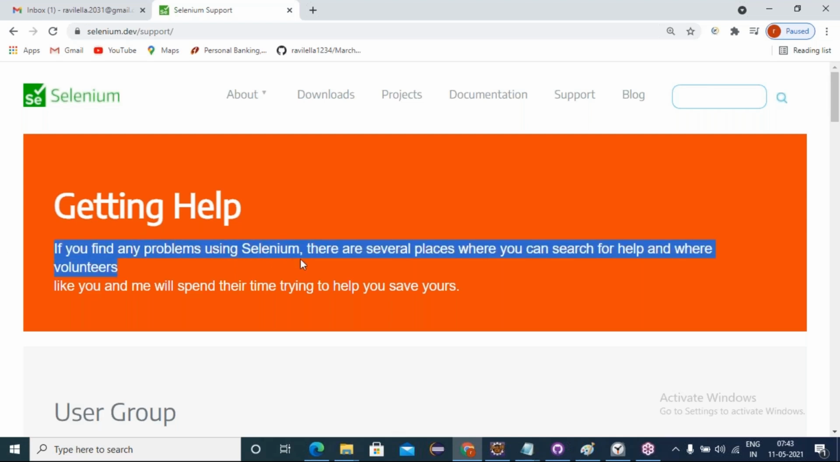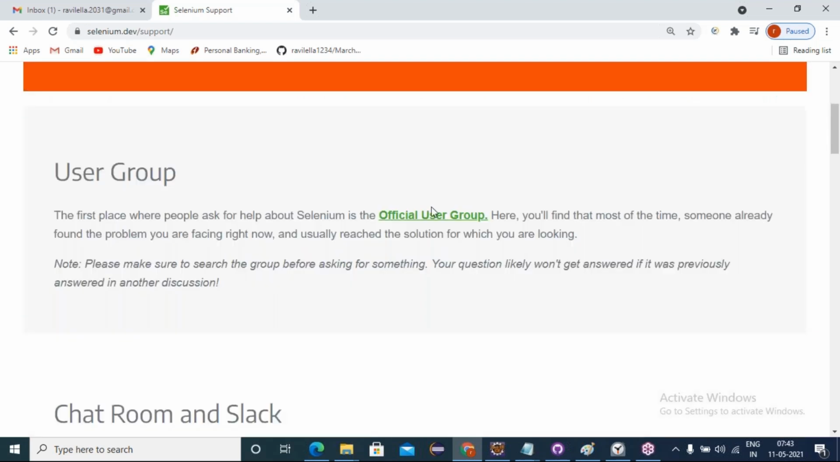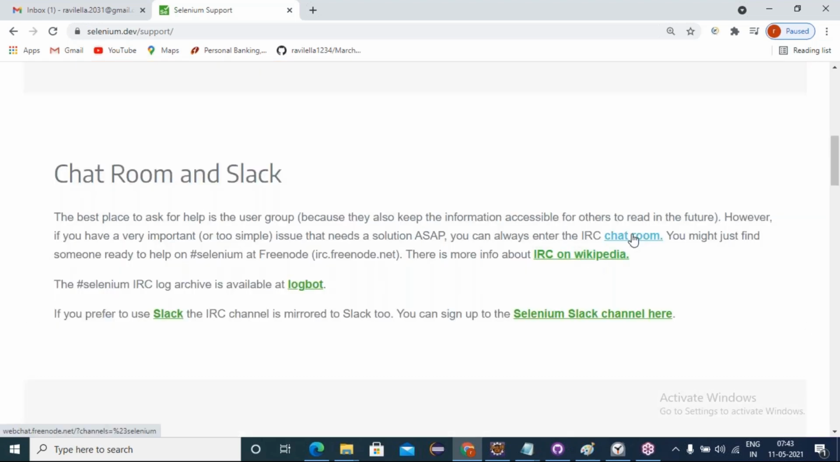If you find any problem using Selenium, there are several places where you can search for help. So many volunteers, like you and me, will spend their time trying to help us. It's like a charity. So many people are connected to Selenium, improving it day by day. We have so many official user groups and chat rooms.